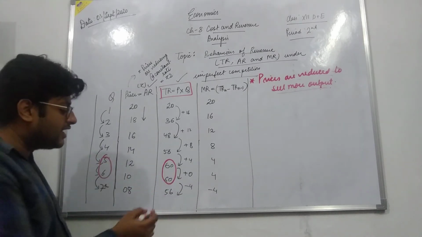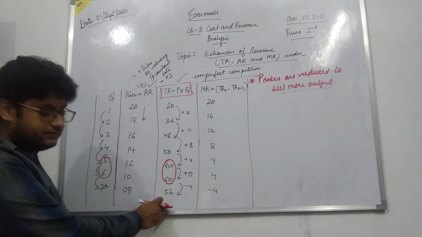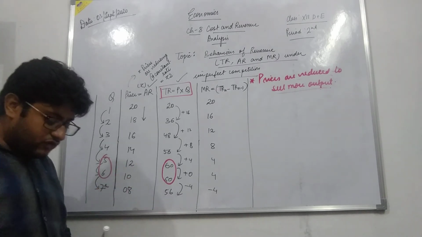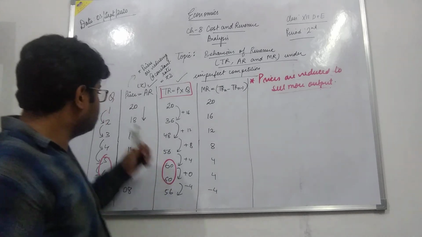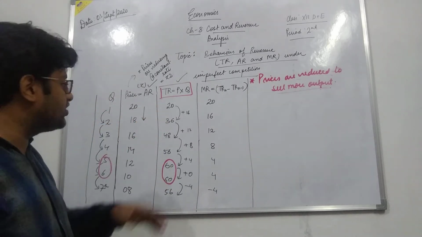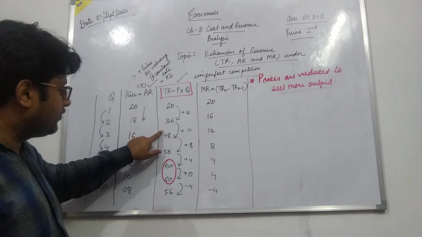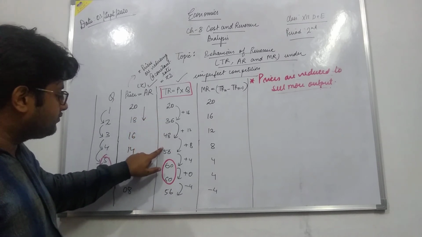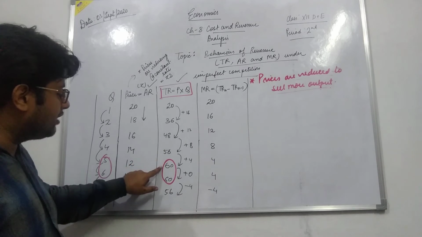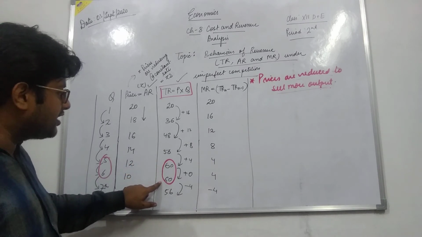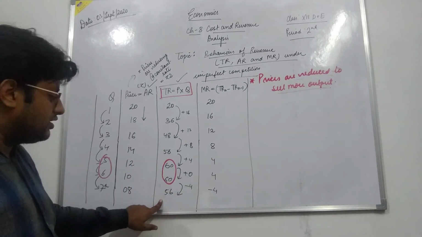Then after that, it starts falling. Alright. So the behavior of total revenue is that at the initial stages, when the output increases, the total revenue increases. Alright. But after that, it becomes maximum and constant and it falls.